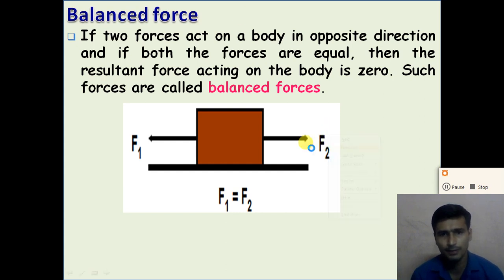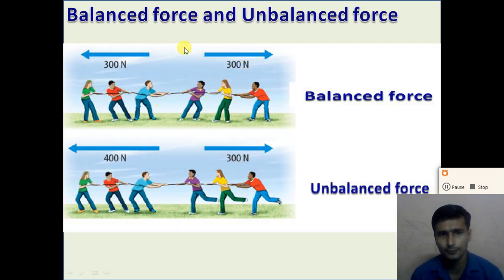Look at the previous picture, right? In the first figure, the total force acting on the body is zero. A 300 newton force is applied in the right direction and a 300 newton force is applied in the left direction. So the total force acting on the body is zero. Such types of forces are known as balanced forces, right?